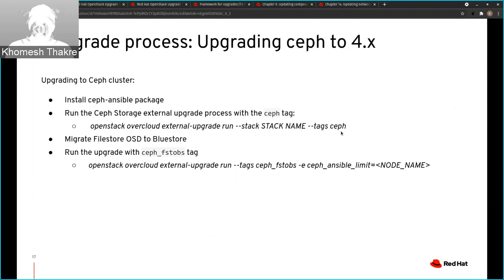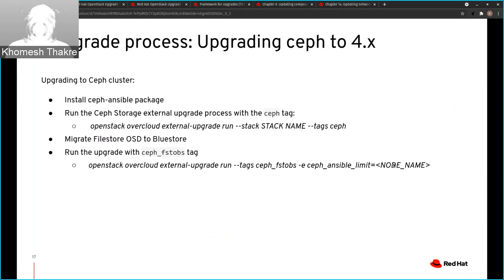In Ceph 4, the default OSD scenario is BlueStore. If you want to migrate from FileStore to BlueStore, we also have an option to perform that via OpenStack commands. For that, we need to use the Ceph fs to bs tag. While performing this FileStore to BlueStore migration, we need to make sure we limit Ceph Ansible to just one OSD node at a time.